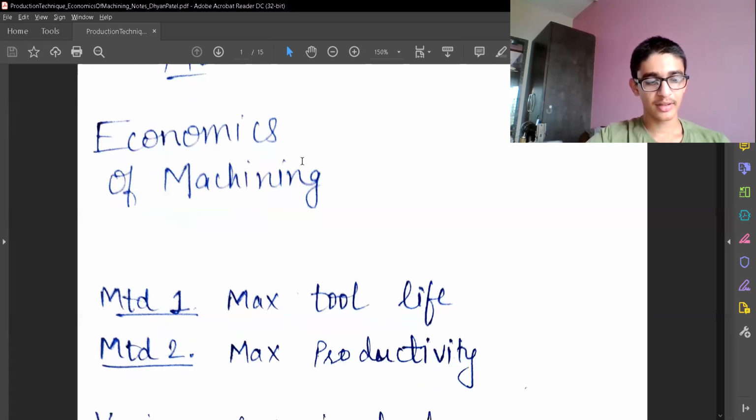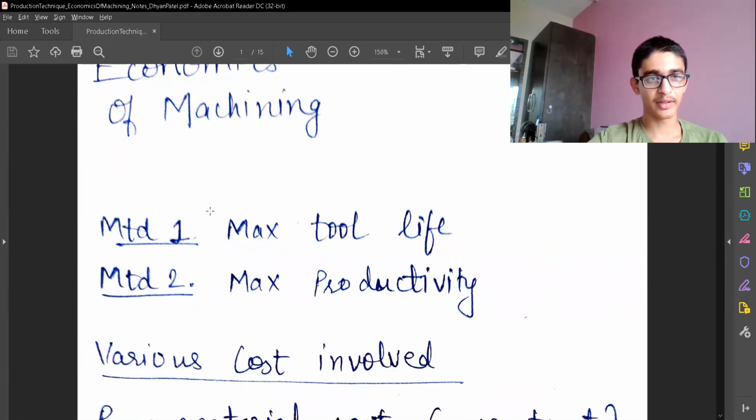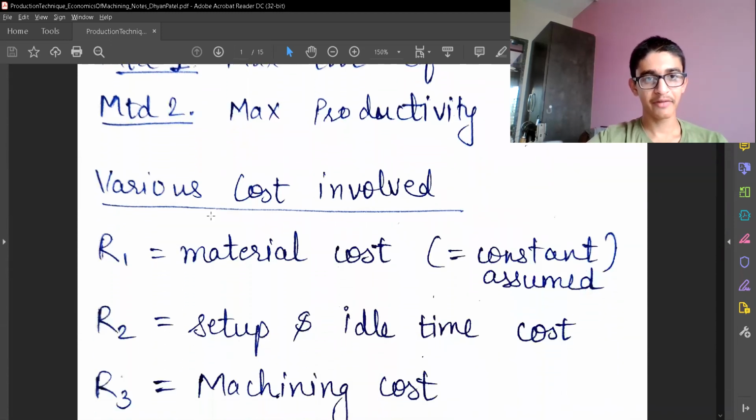The cost can be optimized by two methods. One, when we want to maximize the tool life so that I can minimize my cost. And then I can also do optimization to maximize my productivity, where I want the highest rate of production or performance, and I don't care about my tool or how much it wears out. I don't care about them. And one of the methods was to get the highest tool life, and I don't want to increase my production rate in that case. So there are two ways of doing optimization.